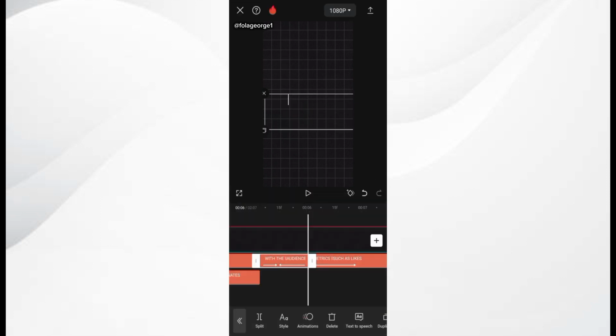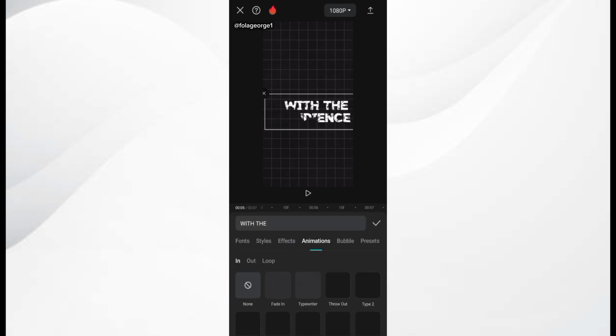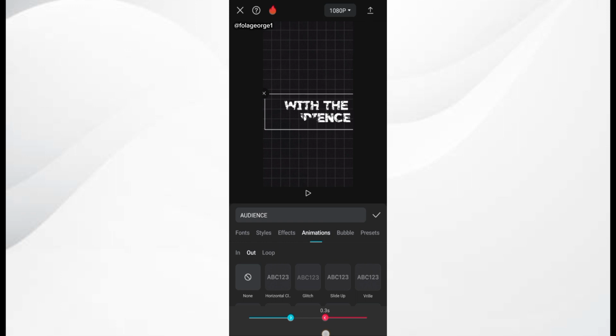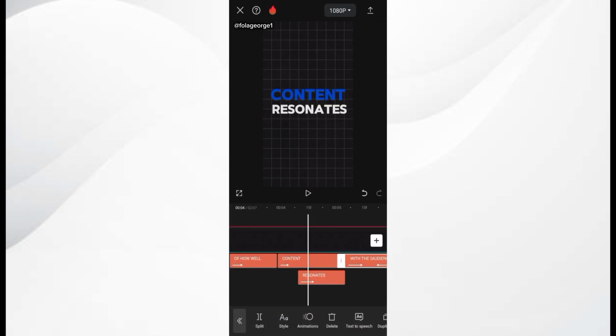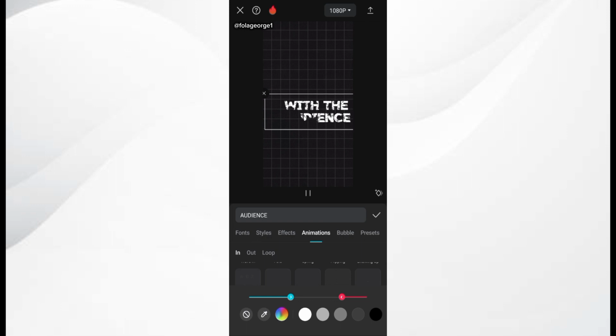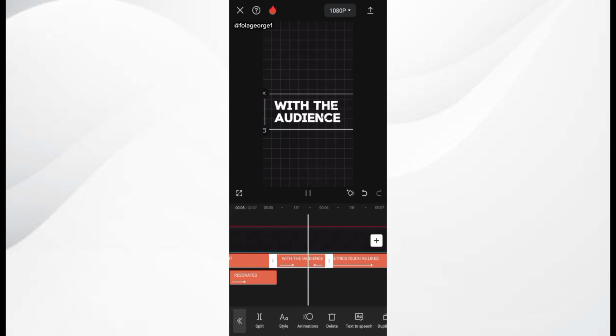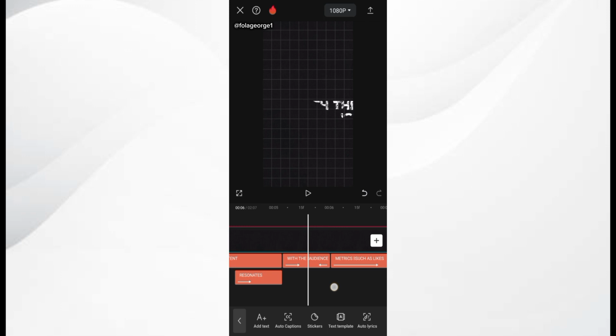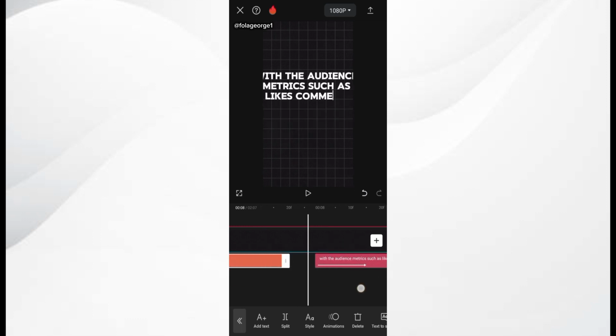Metrics relate to the audience. Metrics such as likes.